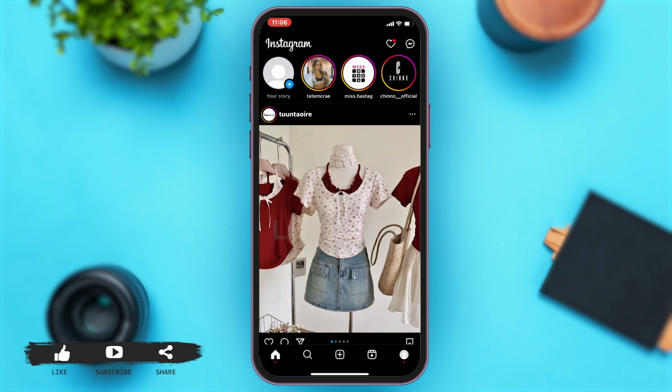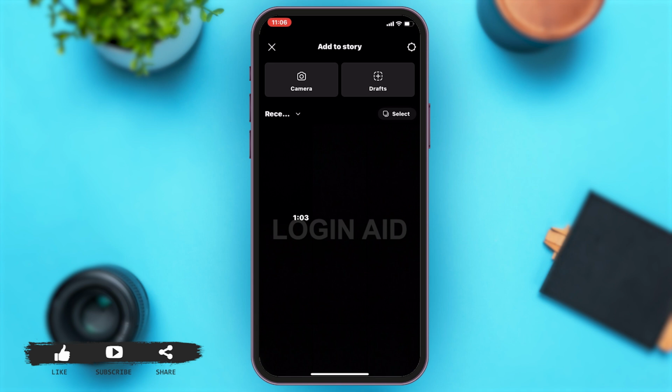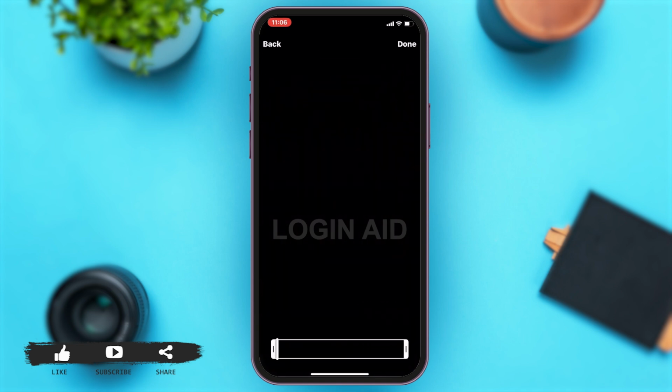Once you open your Instagram, then you may tap on your story at the top left corner of your screen. Once you're here, then you can choose the video that you want to add to your story. Once you tap on that video, then that video will be selected. To check if you can add your 1-minute long story or not, you can move the trimmer and see if you can post the 1-minute long video or not, since Instagram used to only allow you to add a 15-second story before.